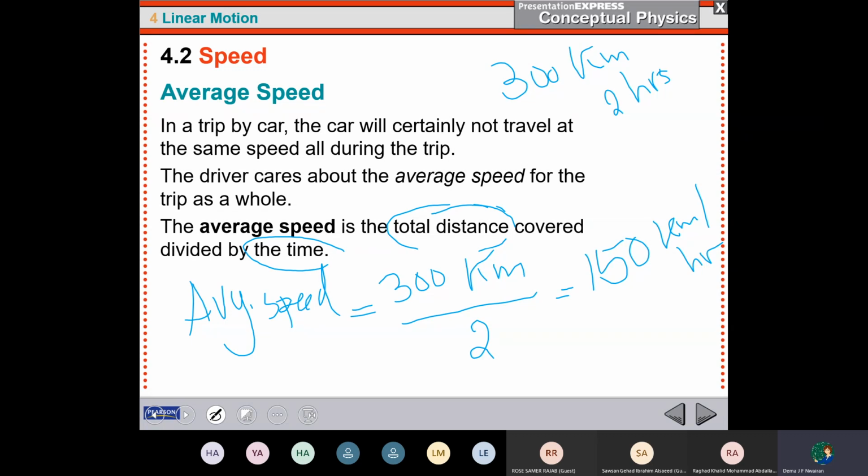What does it mean? That means sometimes it could be 150, sometimes it could be 180, sometimes it could be 100. And if I take the average of them, it will be 150. This means the average speed. Or I can find the total distance over the time that I need to go during my trip. Is it clear?